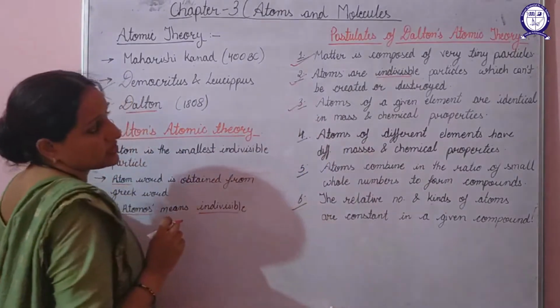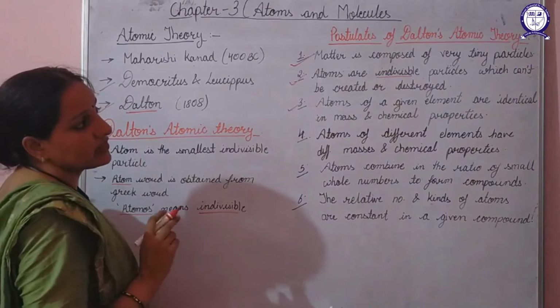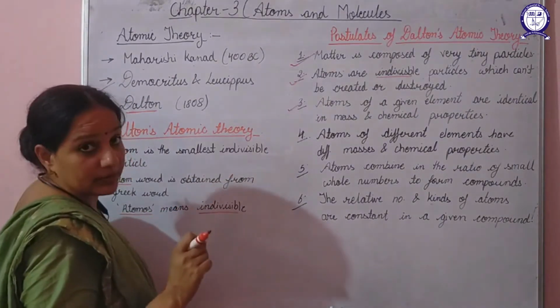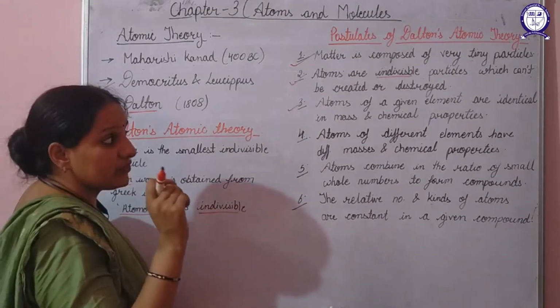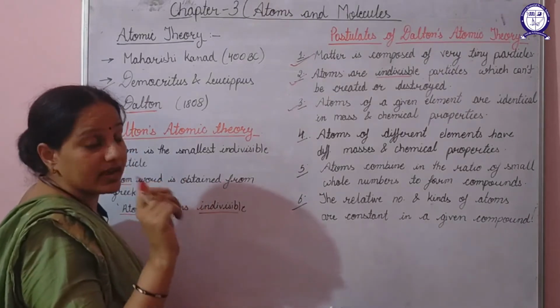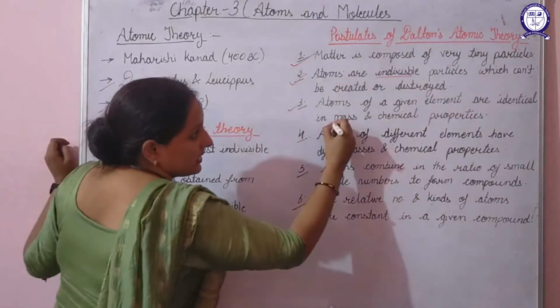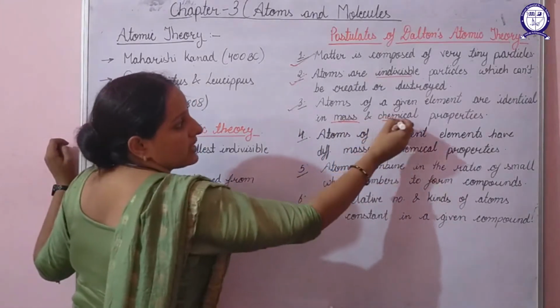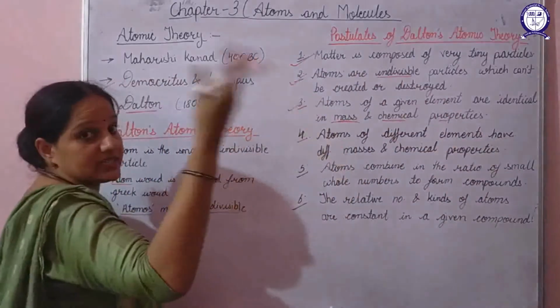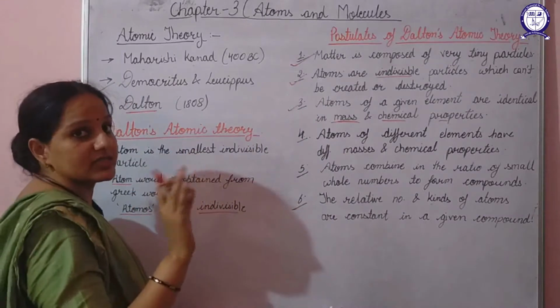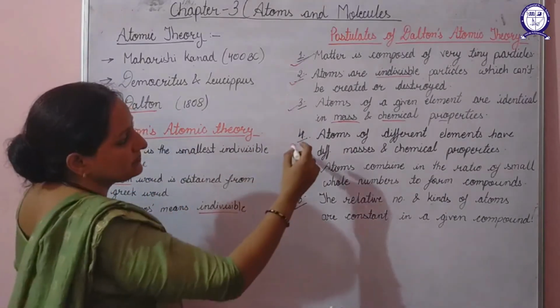In his third postulate, he states that atoms of a given element are identical in mass and chemical properties. If you talk about atoms of hydrogen, every atom of hydrogen will be identical in terms of mass and chemical properties. Later on we came to know that this postulate is wrong. We'll discuss that also in our next chapter.